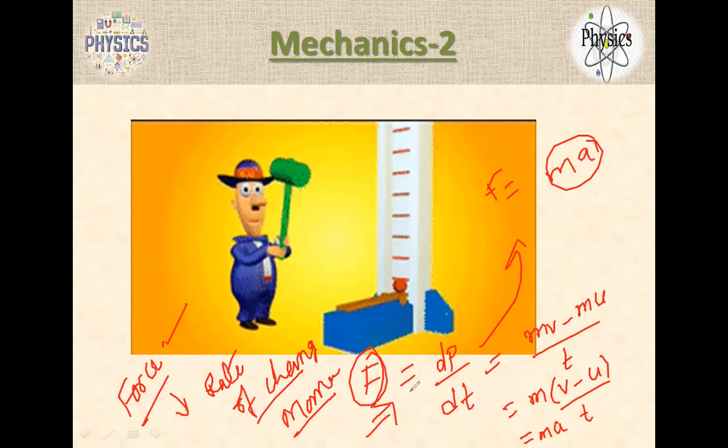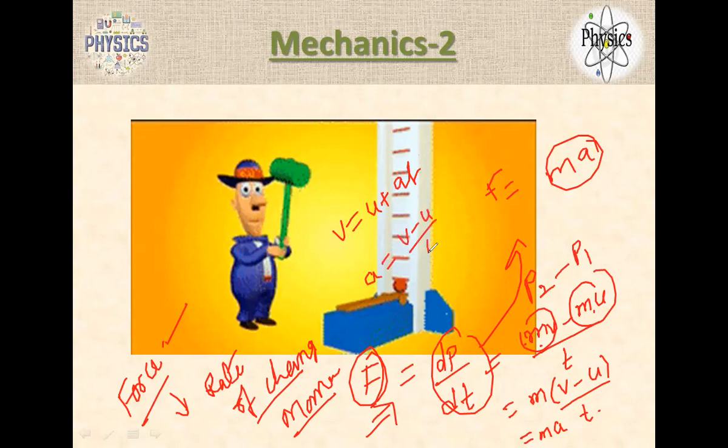So F is defined as rate of change of momentum. That is equal to mv final momentum minus initial momentum, p2 minus p1. So if you take m common, v minus u by t, from the equation of motion v is equal to u plus at, we got a is equal to v minus u by t. So that becomes ma. Okay, is it clear?